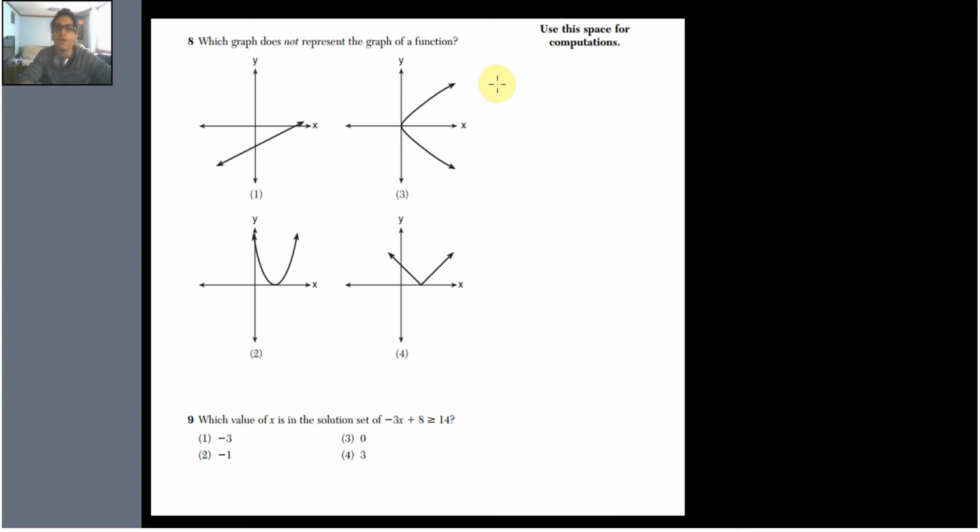Oh, now we're good. A function means that it has to have a 1-to-1 relationship.